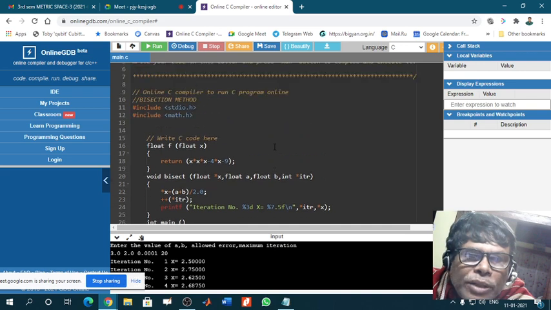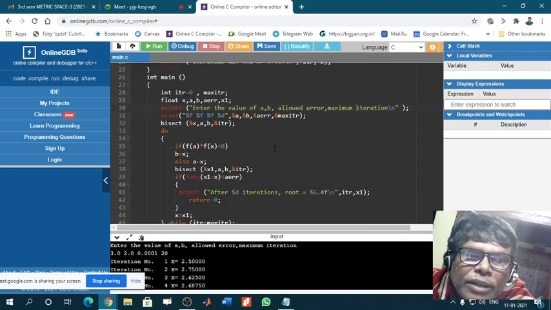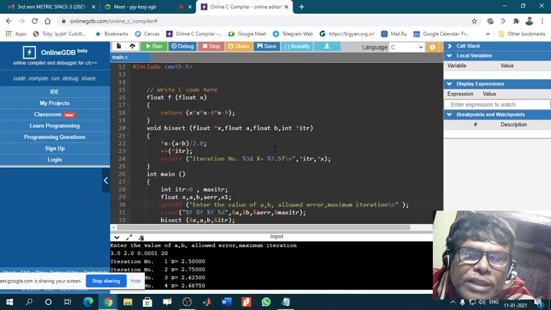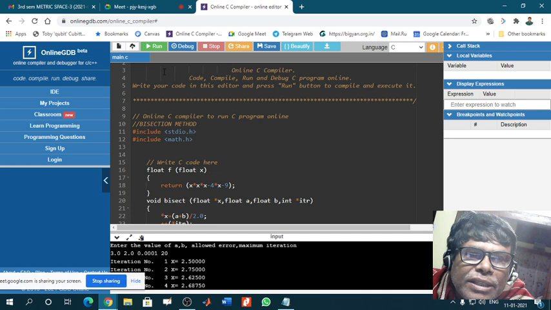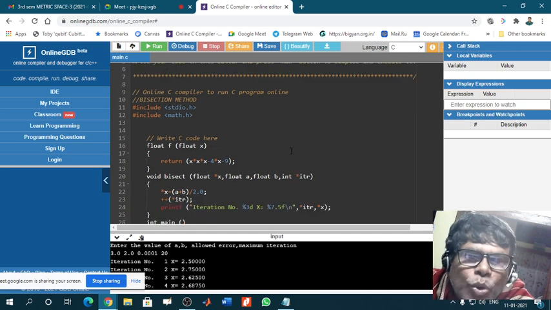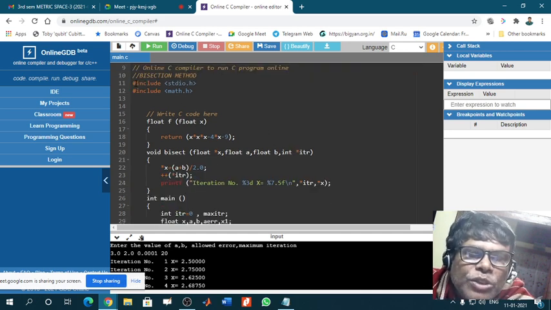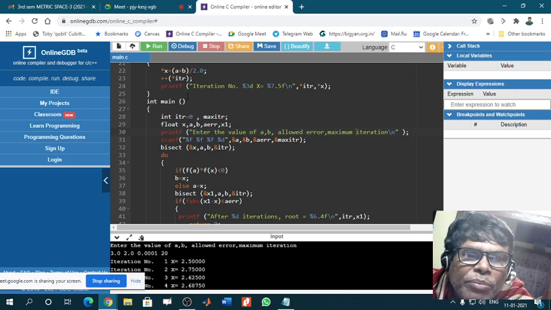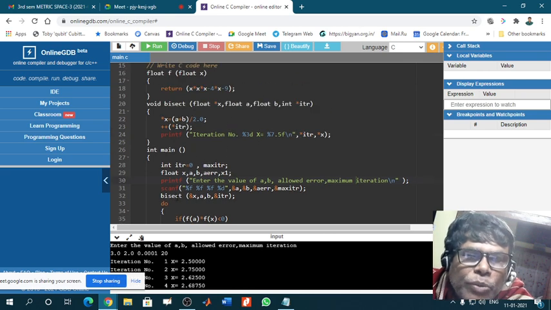Now it is very difficult to understand the logic yourself, so try to do it. I shall give you one. First of all, just remember that this is the way of writing the code. First you have to use this inclusion, hash include, that is the header file. Next you have to write down the main program, but before the main program, if there is any subprogram, you have to write down this subprogram.